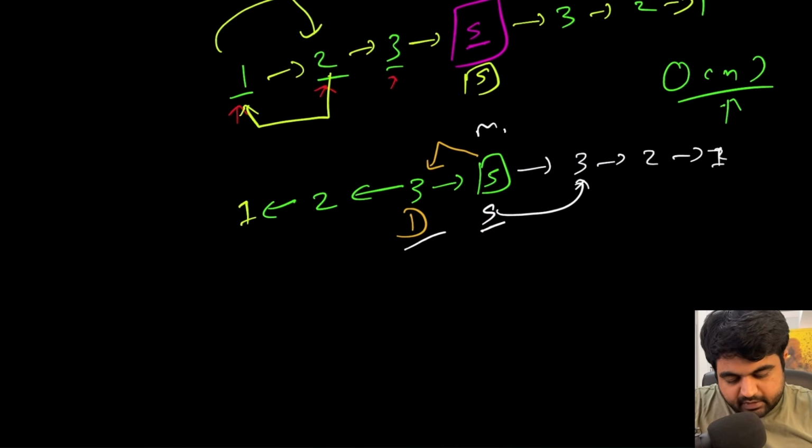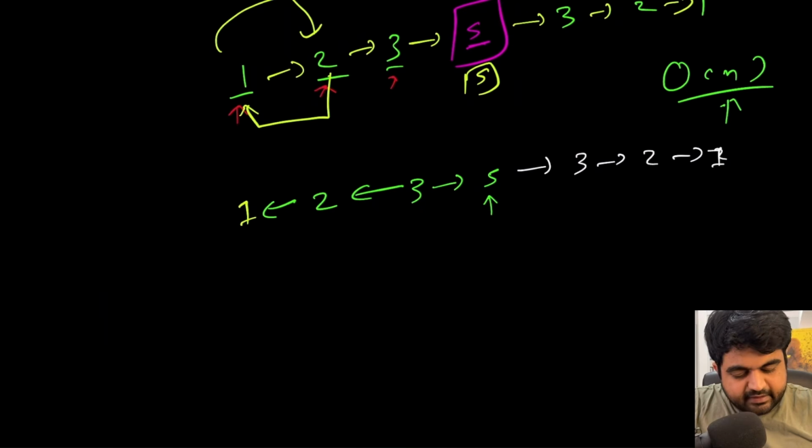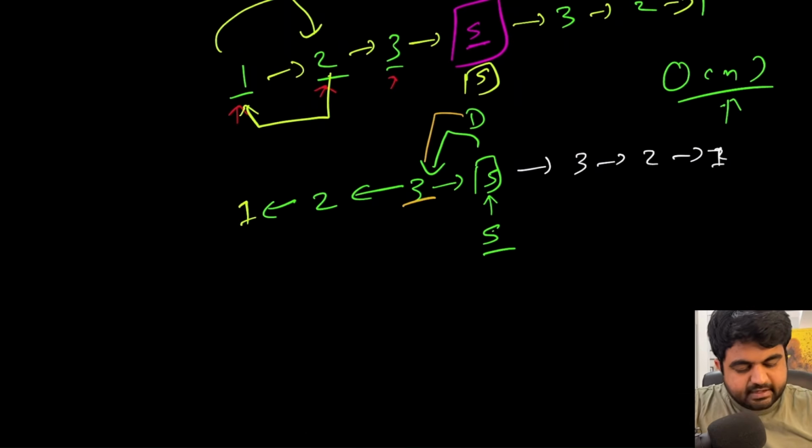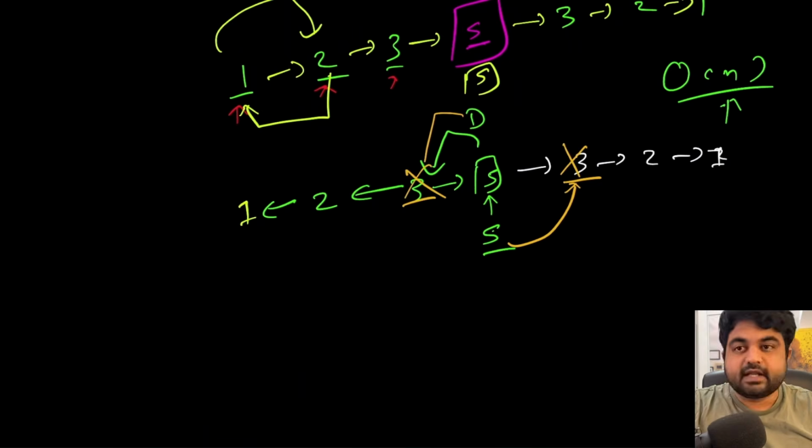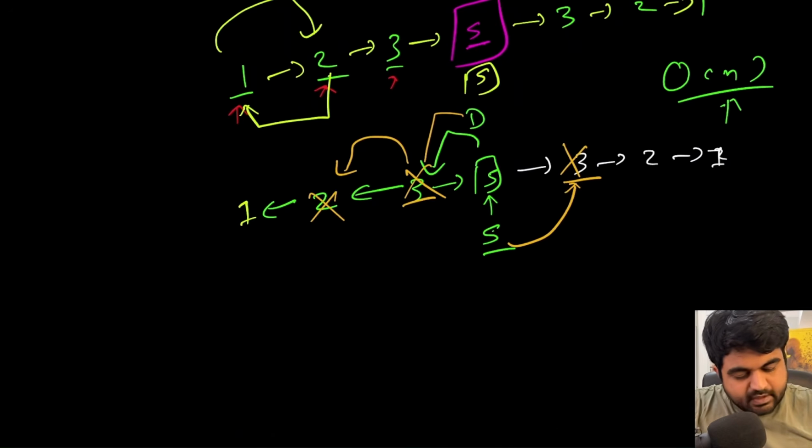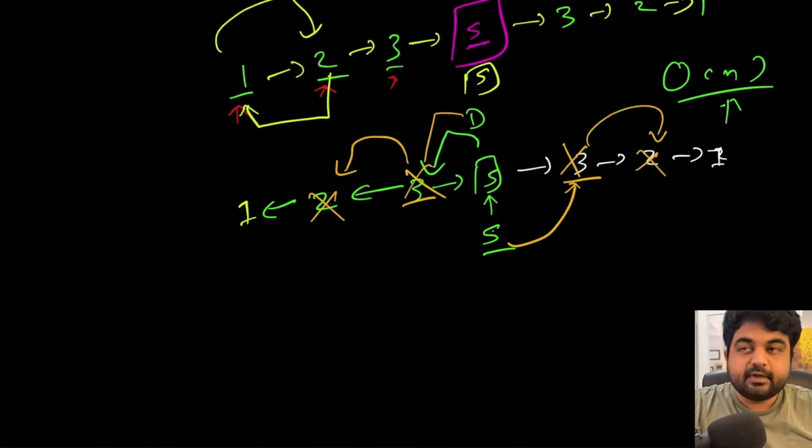So how it would work is, let me just clear this up a bit. Currently both are at this location 5, we created a temporary node that points back towards 3. This is where our dummy node lies, and this is where our slow pointer lives. So dummy node dot next is going to be 3, and slow pointer dot next is also going to be 3. If both values are correct, we move to the next element. Once again, dummy node dot next is going to be value number 2, and slow pointer dot next is also going to be value number 2.